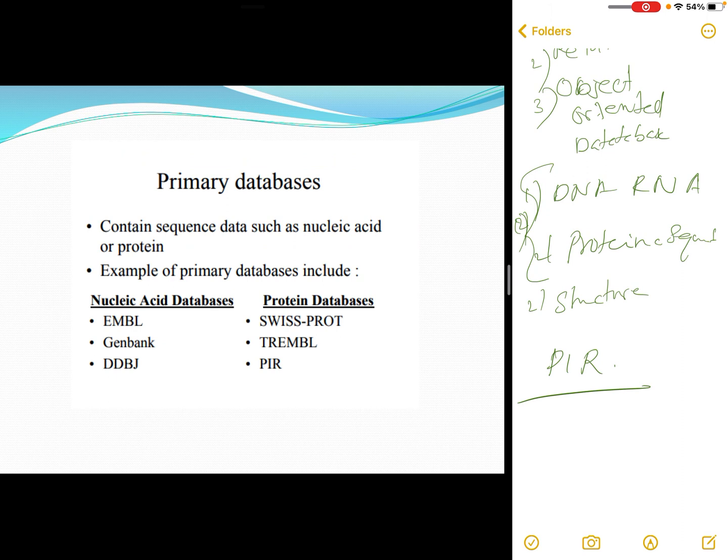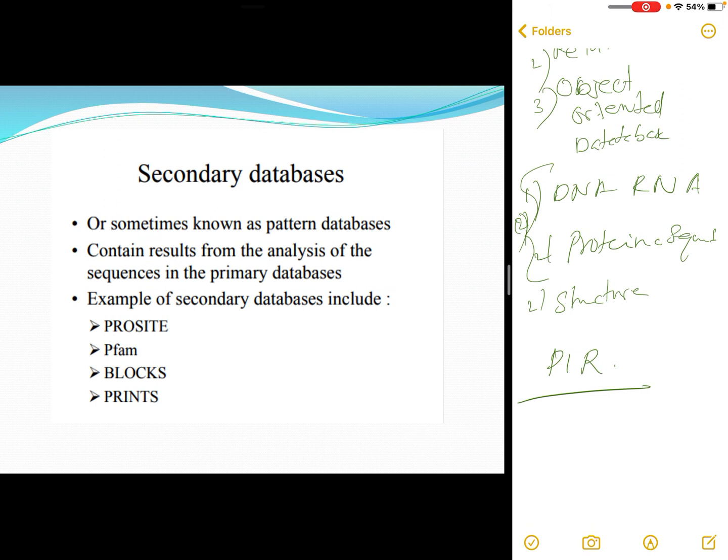Many classifications of databases are also available. Primary databases, as we have seen just now, have sequences of either nucleic acid or protein. Some examples: for nucleic acid databases, examples are EMBL, GenBank, DDBJ. And for protein databases, some basic, important, famous protein databases are Swiss-Prot, TrEMBL, and PIR.